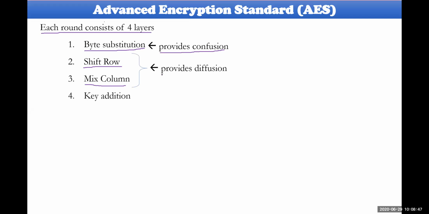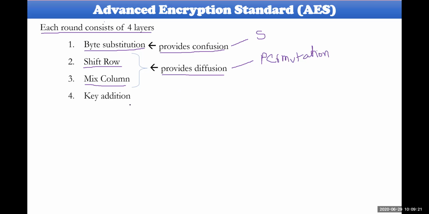Confusion is always achieved by implementing S boxes. Diffusion is always implemented by taking permutations. So by taking this particular permutation, diffusion is achieved here. And finally, after the confusion and diffusion layers, we go ahead with the key addition.